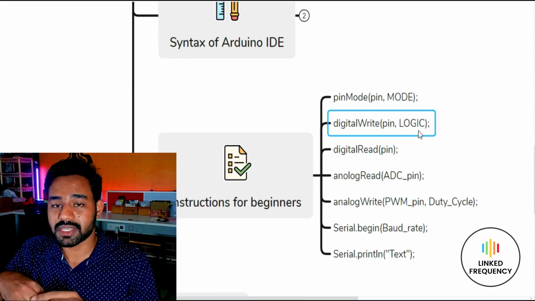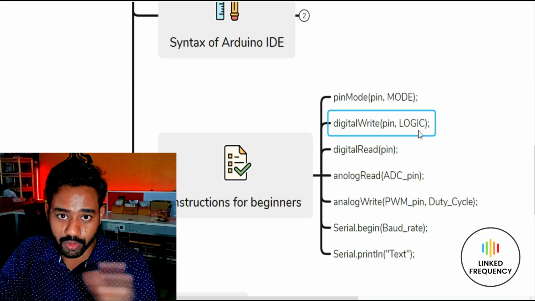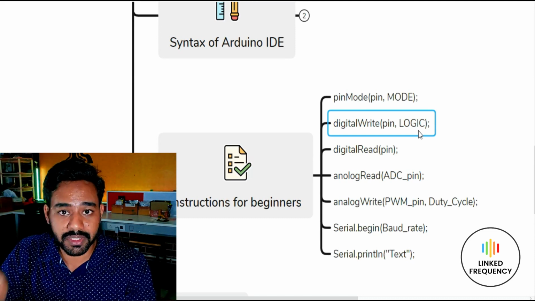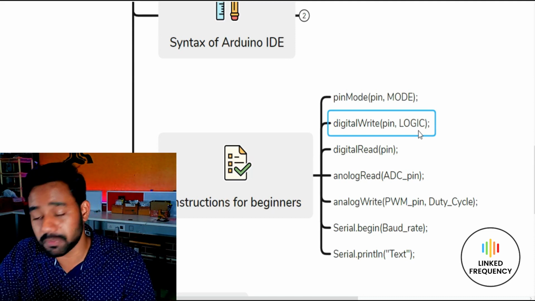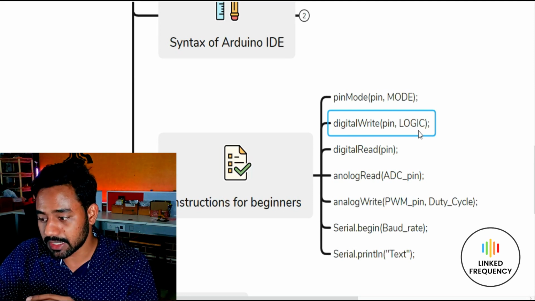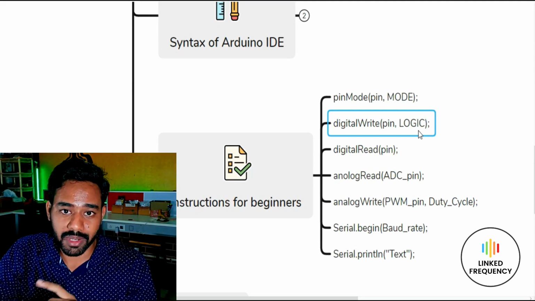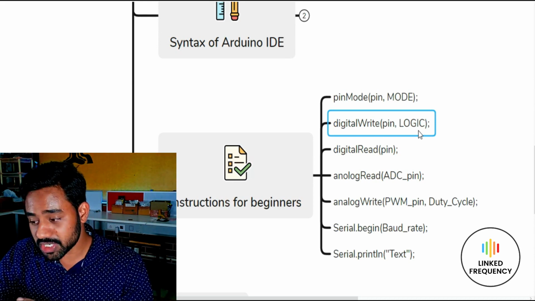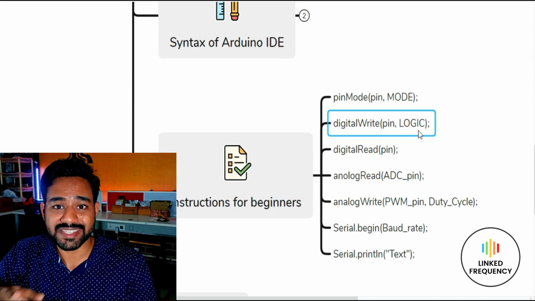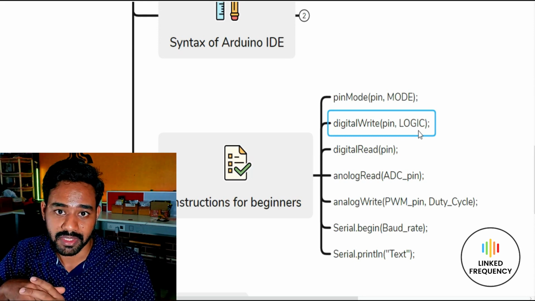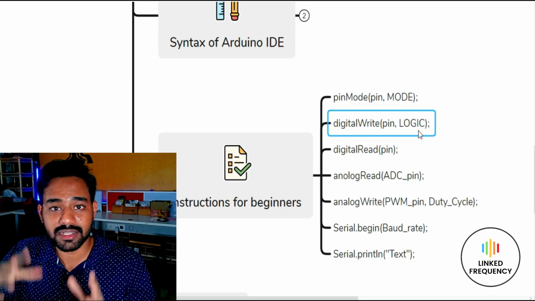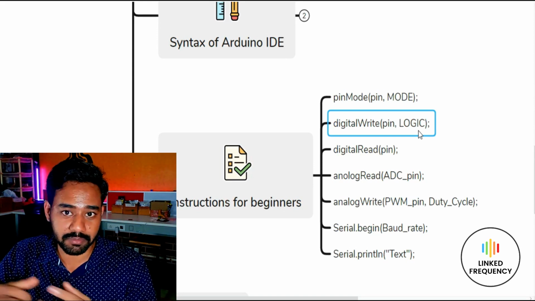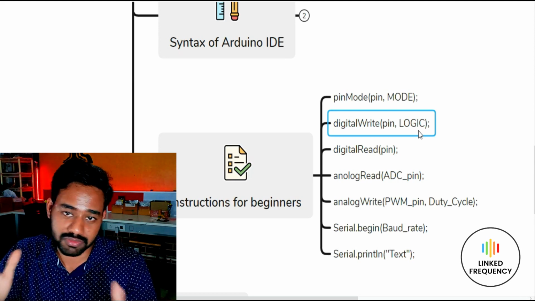For example, for pin number 2 of the Arduino development board, I have connected an LED. The LED is an actuator, and I made pin number 2 an output by using the pinMode instruction, and thereafter digitalWrite(2, HIGH) will send a high signal to that particular pin. If I write digitalWrite(2, LOW), that will send a low signal to that pin. Based on that, whenever a high signal comes to that pin, the LED will start glowing, and whenever a low signal comes to that pin, the LED will stop glowing.